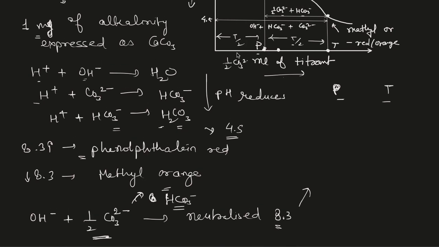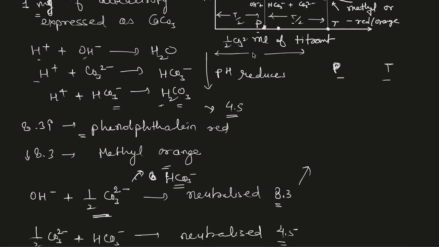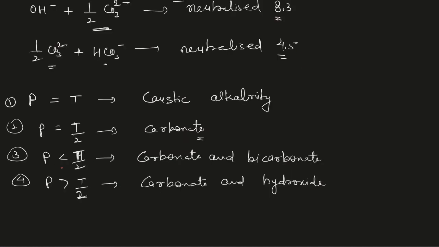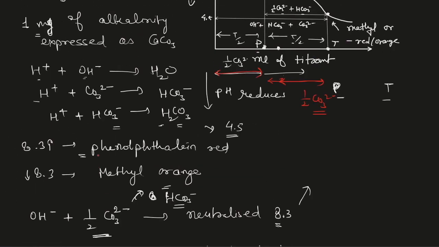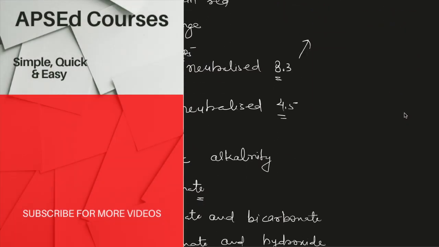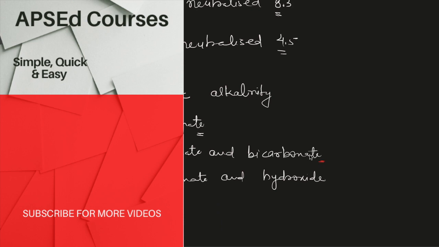In the initial part we have hydroxide ions and carbonate ions taking most of the space, and in the remaining part, which is smaller, the remaining half of the carbonate ions will be neutralized. And in the third case, when P is less than T by 2, most of the titrant is being used for carbonate and bicarbonate ions. That's why we say that in this third case the alkalinity is due to these two ions.